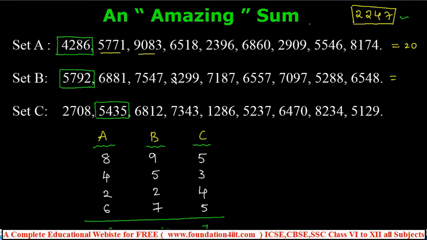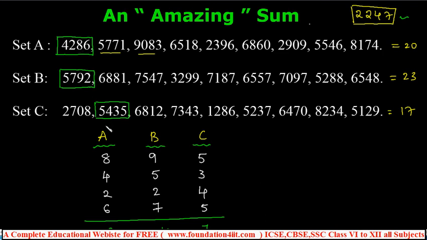Similarly, in set B, I arranged the numbers. The total is 23. 7547, you can add the digits, 23 will come. 3299, 23 will come. Not only this set A, B, C, any type of sets you can prepare, the sum of the digits should be the same. And here in set C, the total I got is 17.